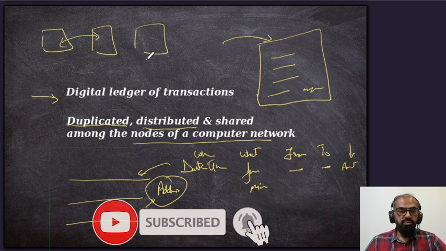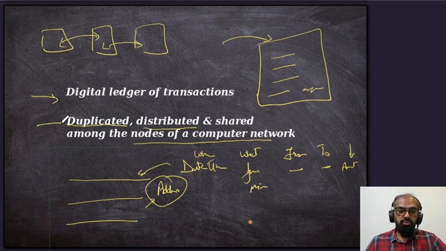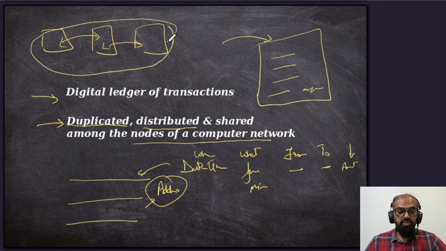These transactions are duplicated, distributed, and shared, so that there is no loss of information, and no centralized server is required. You must have heard it's decentralized. That's where this decentralized idea comes from: the transactions are duplicated, distributed, and shared among the nodes of a computer network. So assume this particular network, with all the information stored.